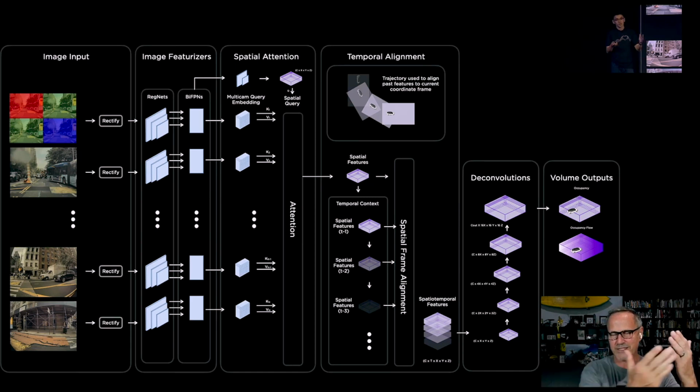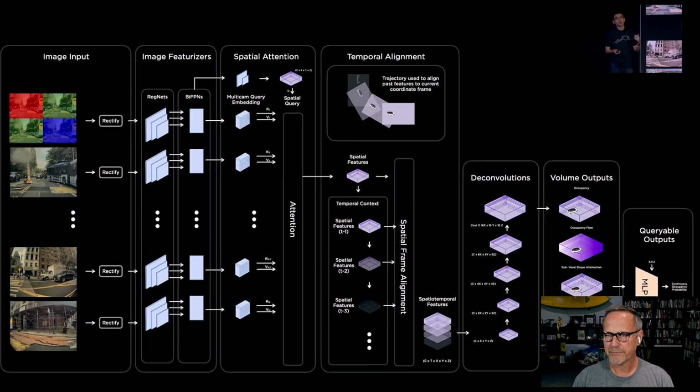So what we've gone from is 8 2D inputs, a frame at a time, to a video sequence that's 360 degrees, to something that's now a vector space. It's a volume, sort of a rectangular cube volume that this thing is sitting in with all of the features around it that it's interested in. They're formed as a fixed size voxel grid, which might not be precise enough for planning and control. In order to get a higher resolution, we also produce per voxel feature maps, which we feed into an MLP with 3D spatial point queries to get position and semantics at any arbitrary location.